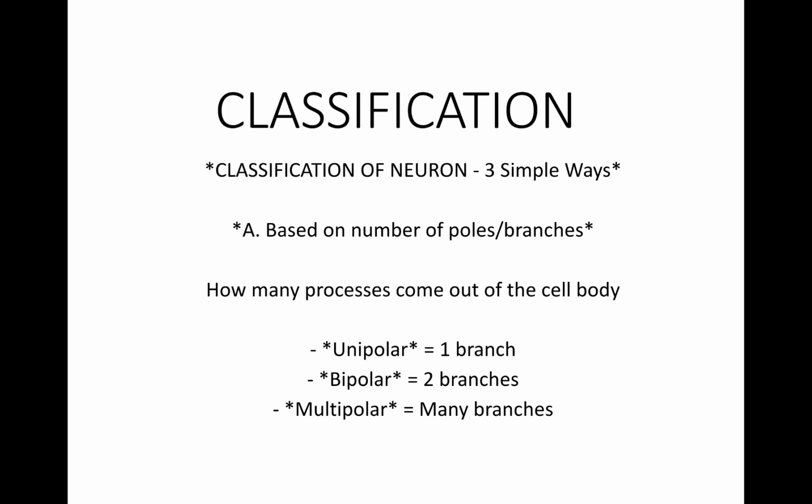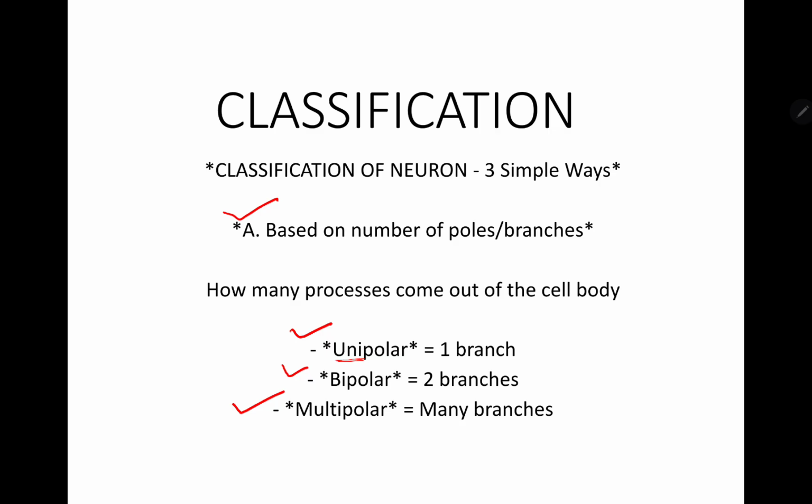Now, classification of neurons. It is classified in three simple ways. First is based on the number of poles and branches: how many processes come out of the cell body through the poles or the branches. First one is the unipolar, next is bipolar, and last one is multipolar.